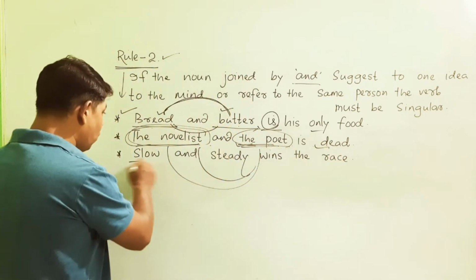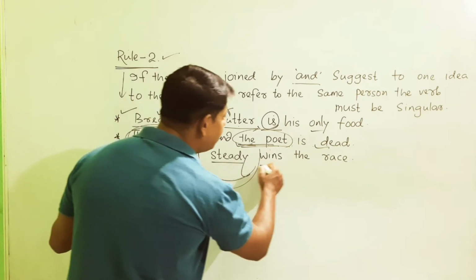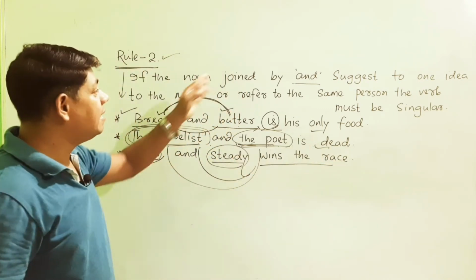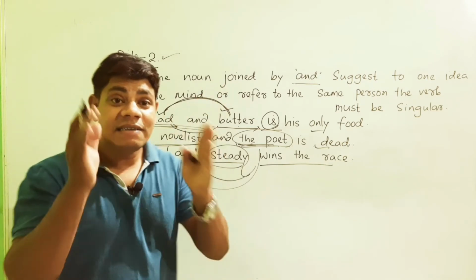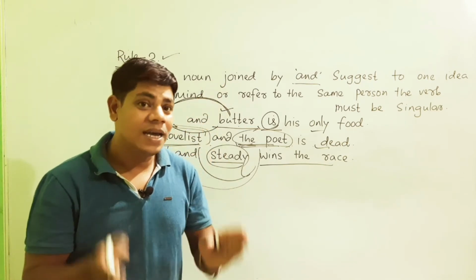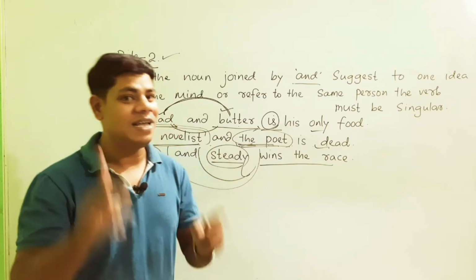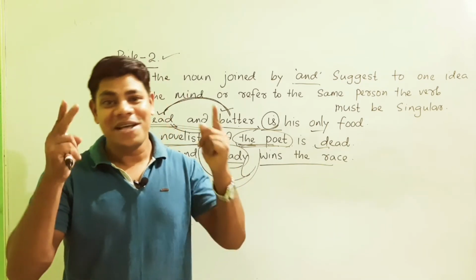Then comes "Slow and steady wins the race." Slow and steady has a single idea, so here the singular verb is used. So this is all about the second rule. Let us move on to the third rule.